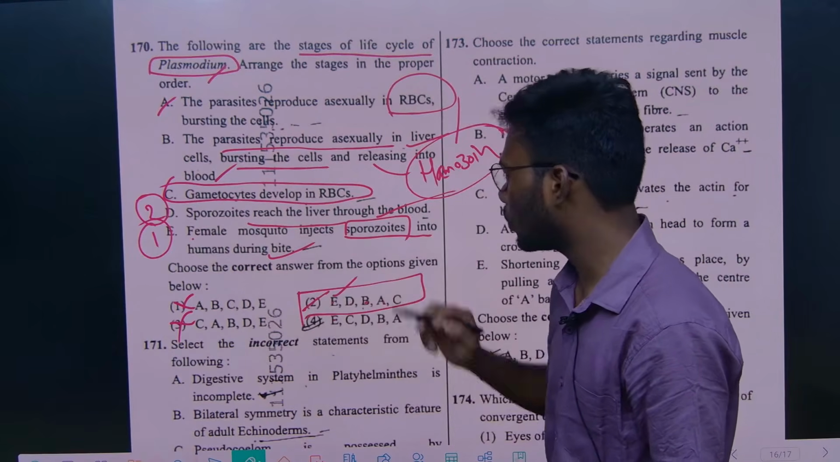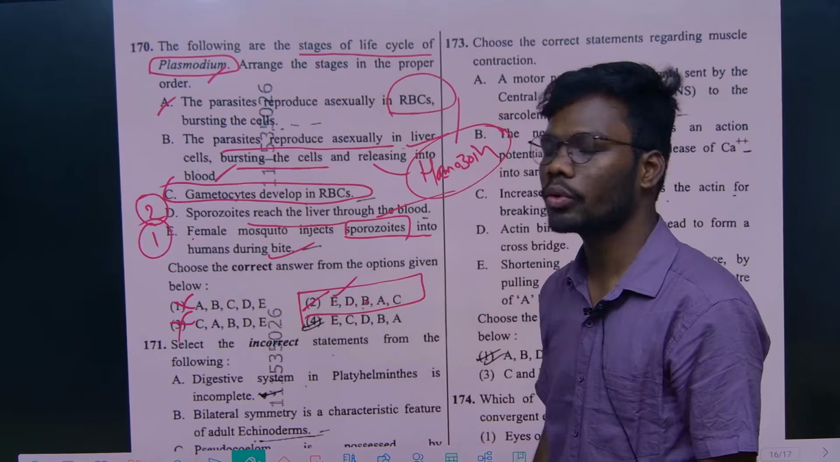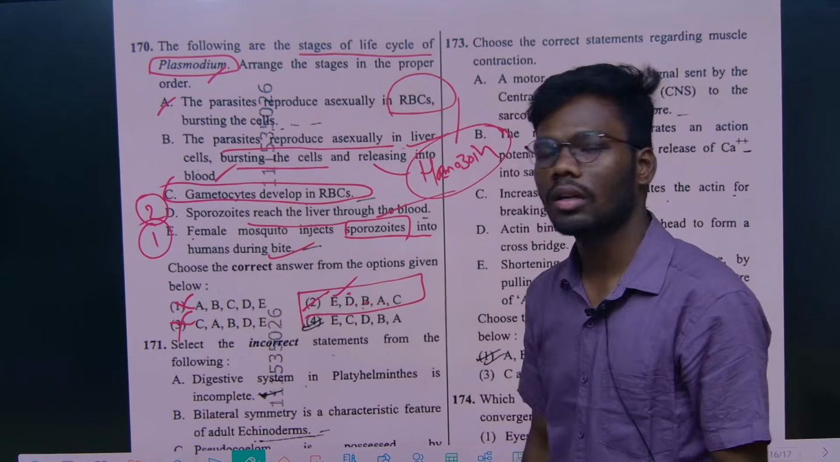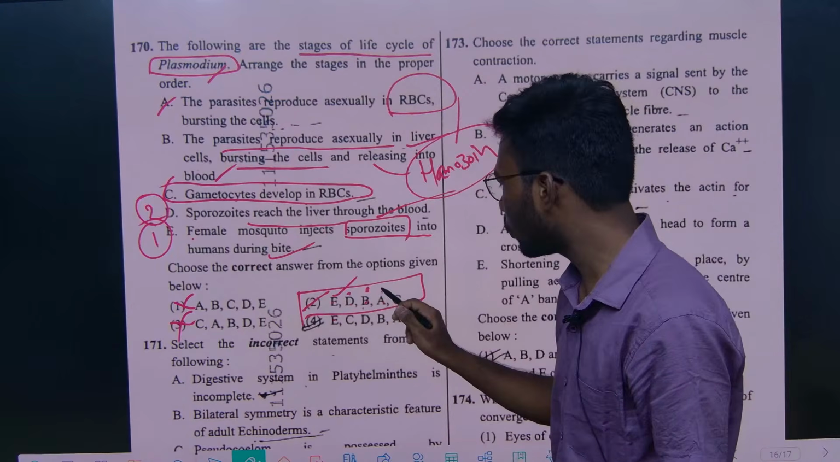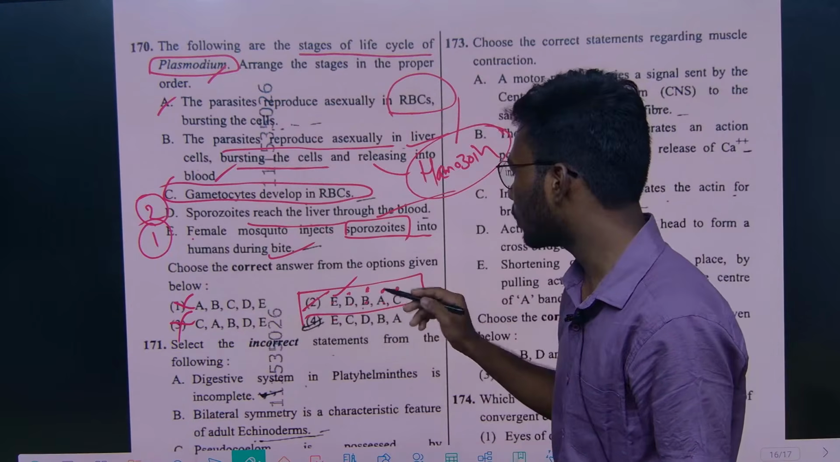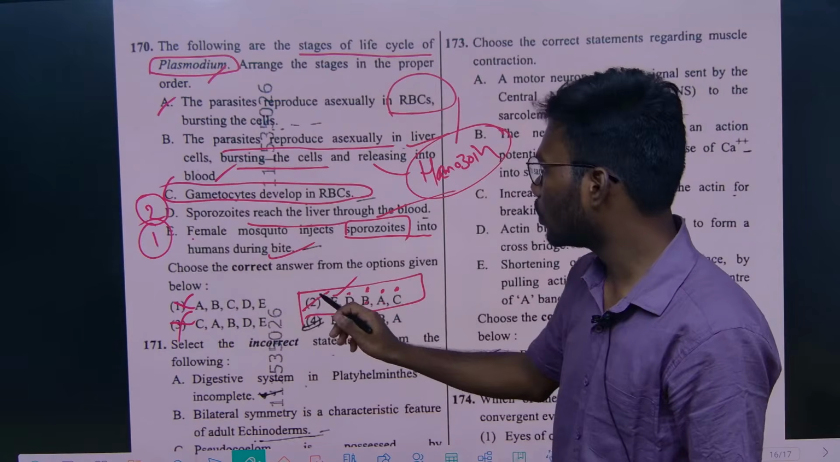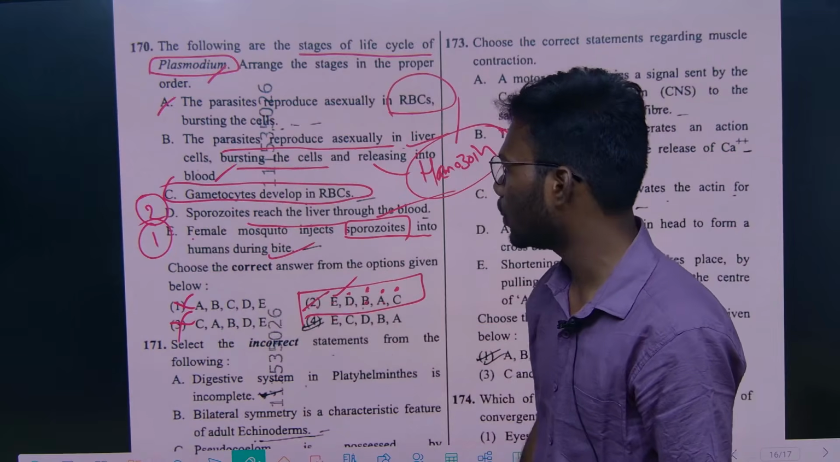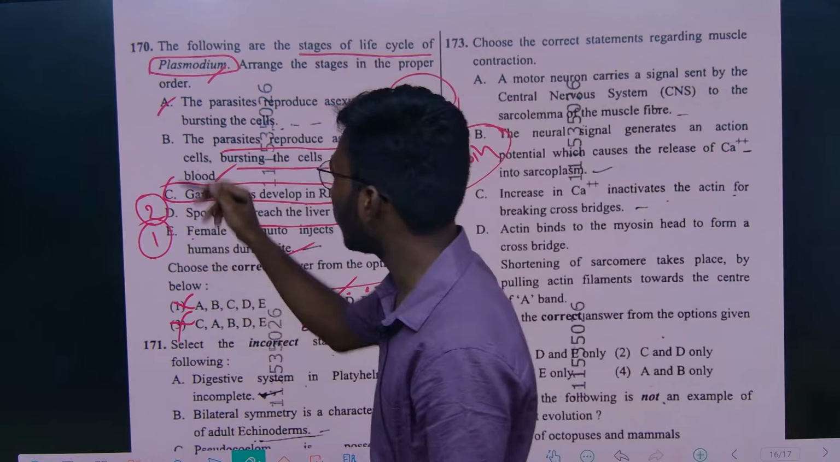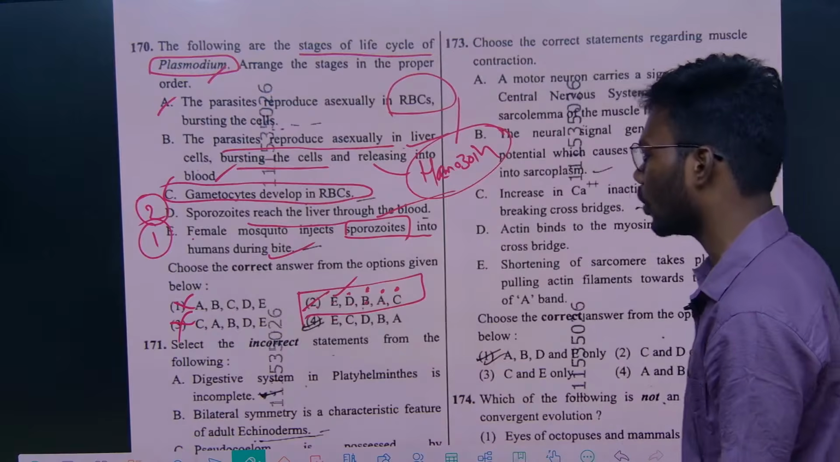First the sporozoites have to reach the liver, and they have to develop, and they have to reach the RBC, and the gametocytes have to develop. So for question 170, the answer is option 2, right? So that was the sequence of the life cycle of Plasmodium. Understand?